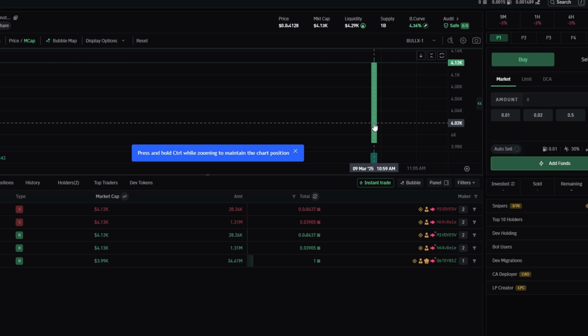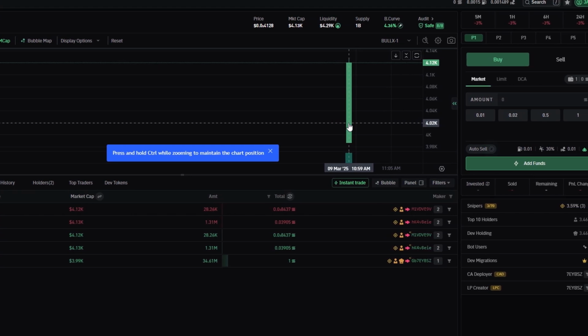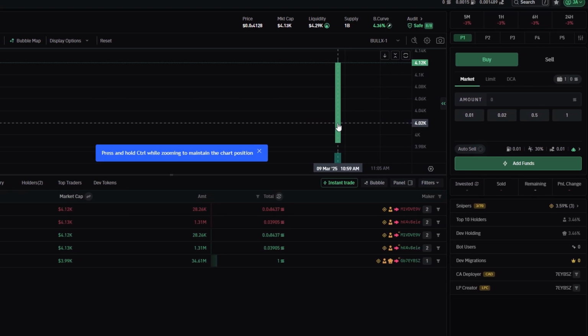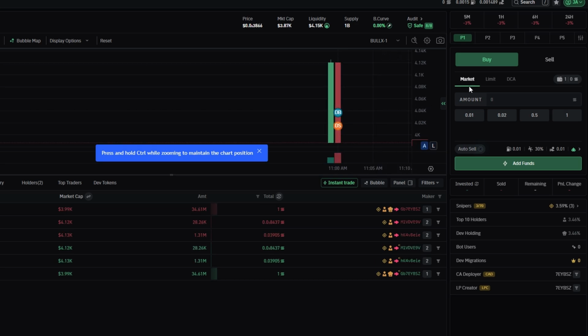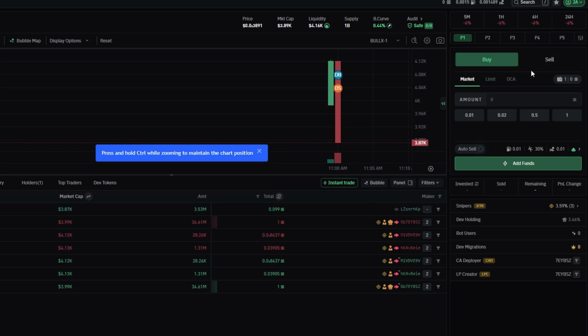If the price action looks favorable and the trader decides to buy, they simply enter the desired amount of the coin they wish to purchase and click Buy. The order will be executed almost instantly. After the transaction is complete, a symbol will appear on the chart to confirm that the buy order was filled. Additionally, an average price line will show the exact price at which the purchase was made, providing a useful reference point for tracking the position.